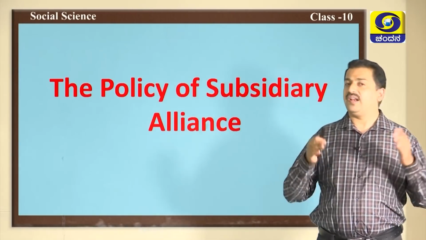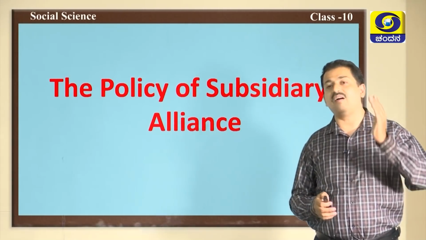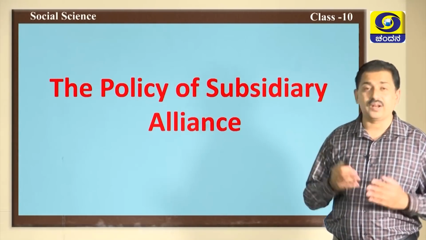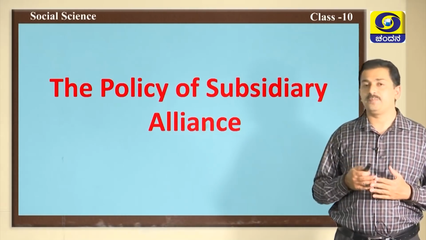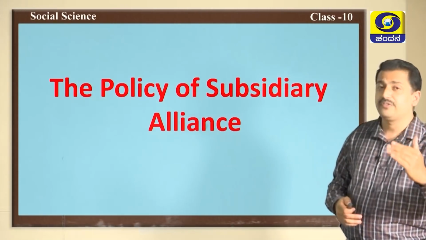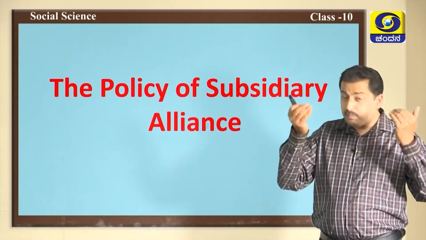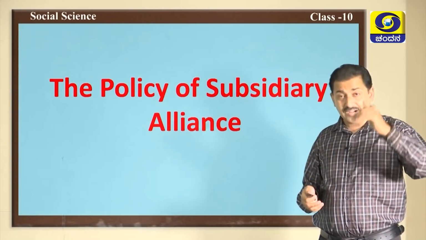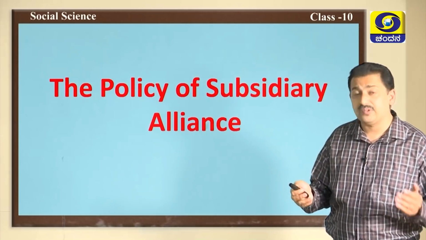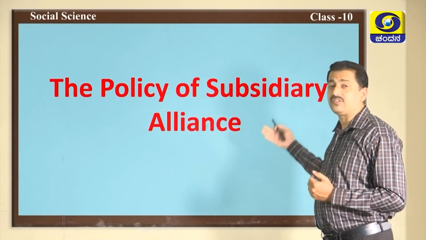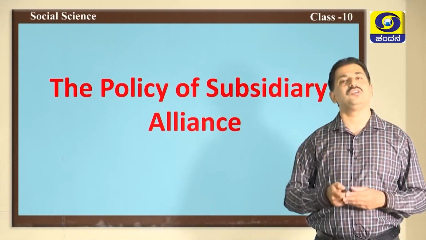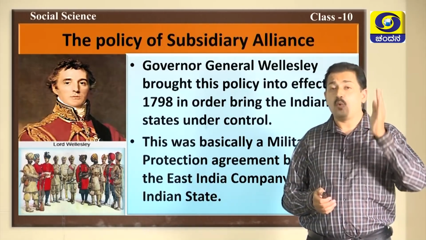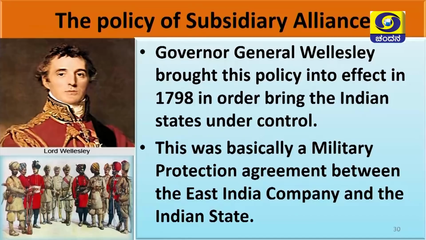Dear students, now let us understand the policy of subsidiary alliance. What is subsidiary alliance? Who introduced it? When was it introduced? Who all accepted this policy of subsidiary alliance? How was this policy a cunning policy of the British for their expansion? In addition to that, which native kingdoms signed the policy of subsidiary alliance, everything you study in this chapter. First of all, subsidiary alliance was introduced by Wellesley.